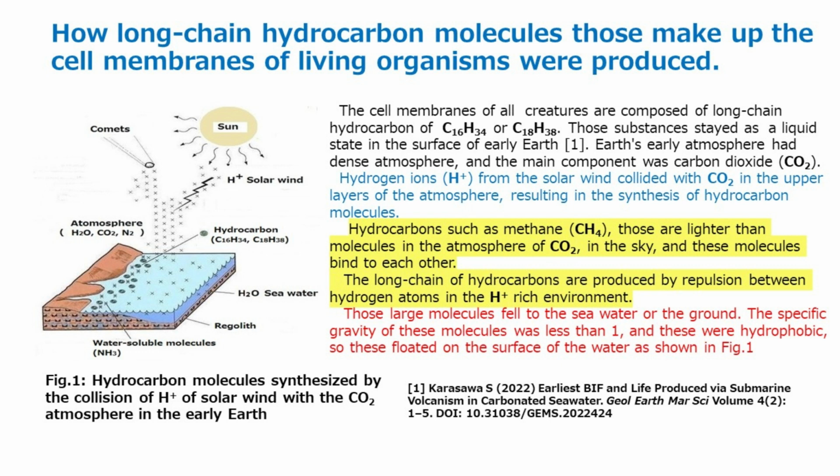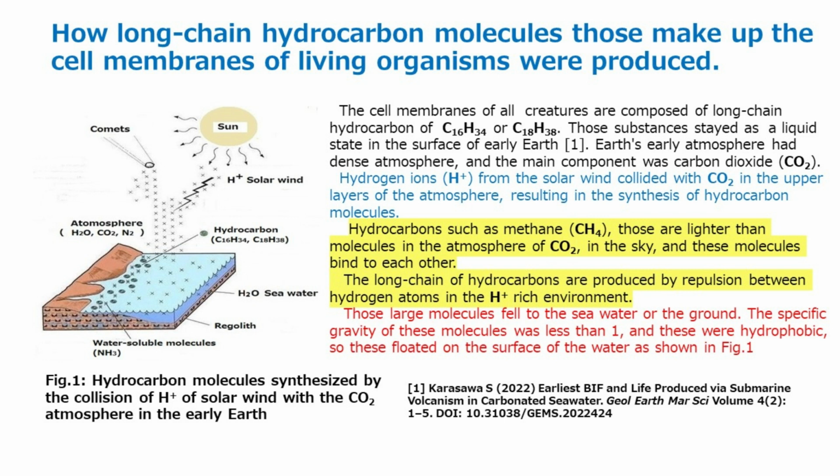The cell membranes of all creatures are composed of long-chain hydrocarbons of C16H34 or C18H38. Those substances stayed in a liquid state on the surface of early Earth. Earth's early atmosphere was dense, and the main component was carbon dioxide, CO2. Hydrogen ions H+ from the solar wind collided with CO2 in the upper layers of the atmosphere, resulting in the synthesis of hydrocarbon molecules. Hydrocarbons such as methane CH4, which are lighter than the CO2 molecules in the atmosphere, rose in the sky, and these molecules bind to each other.